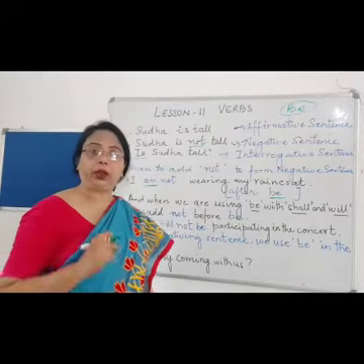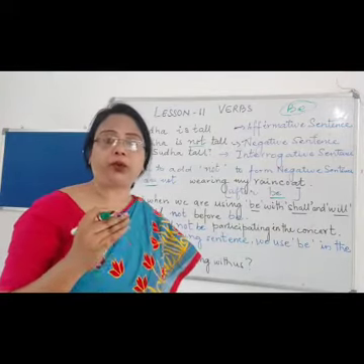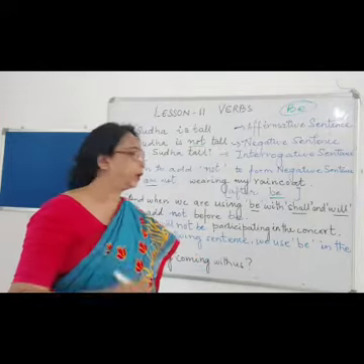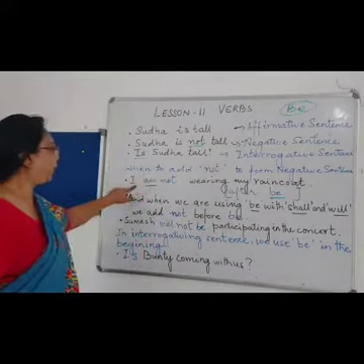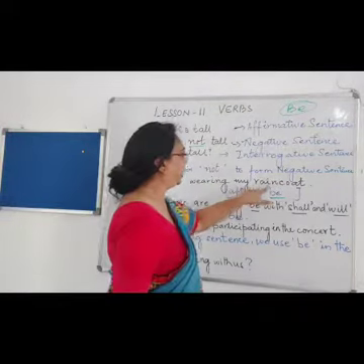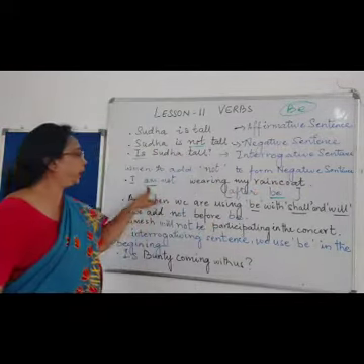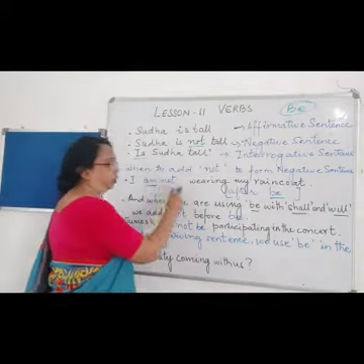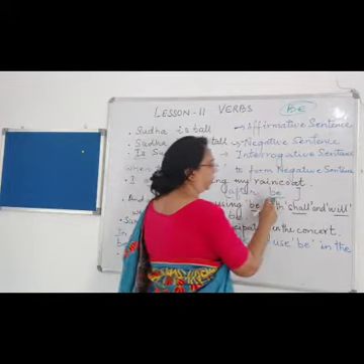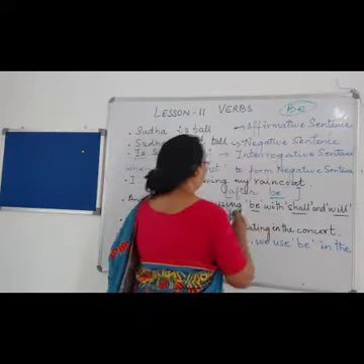So I am not wearing my raincoat. Be is used after not.